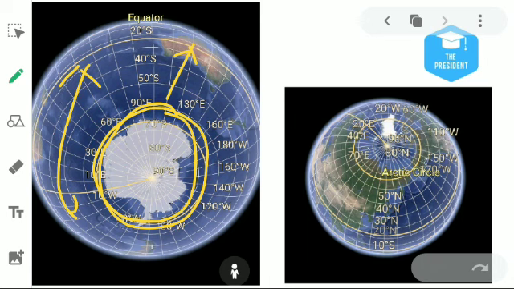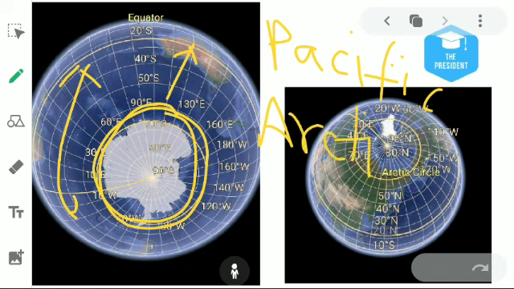There are 5 major oceans, whose names are the Pacific Ocean, Arctic Ocean, Atlantic Ocean, Indian Ocean, and the Southern Ocean. And the 7 continents are North America, South America, Africa, Asia, Europe, Australia, and Antarctica. Okay, understood? So see you in the next lecture.